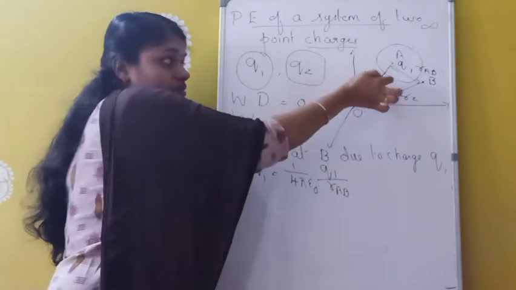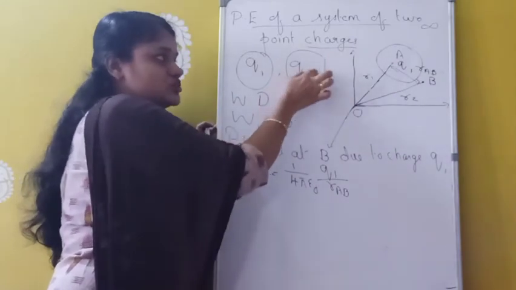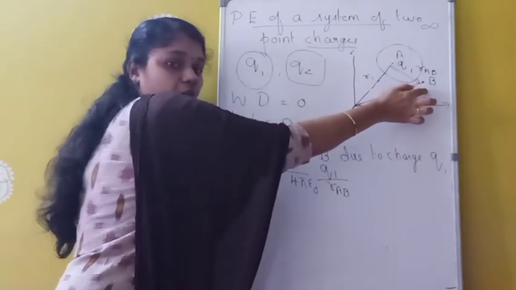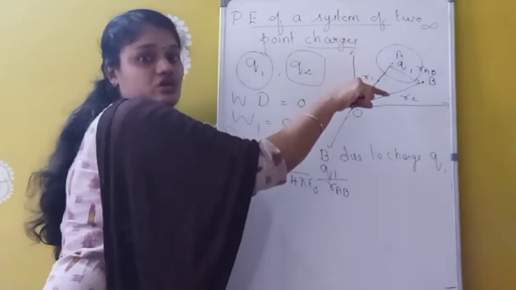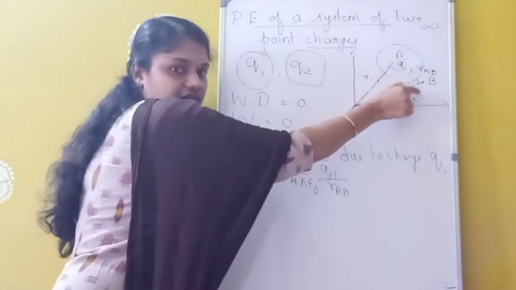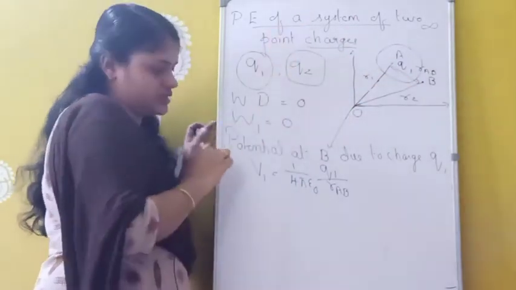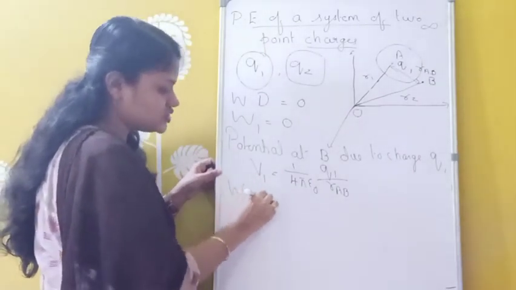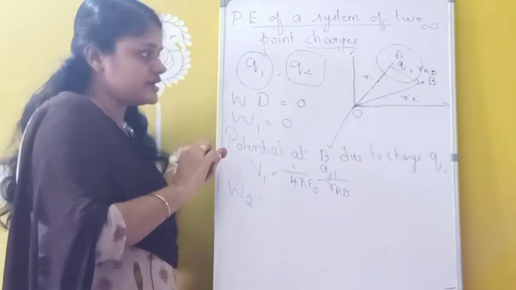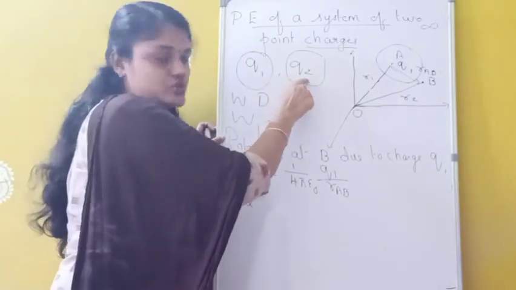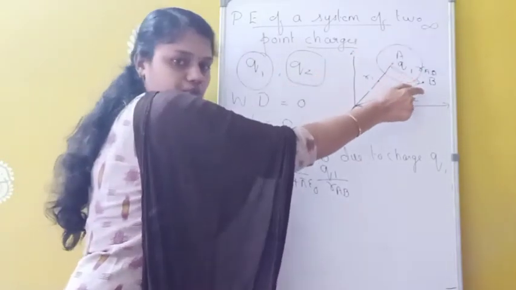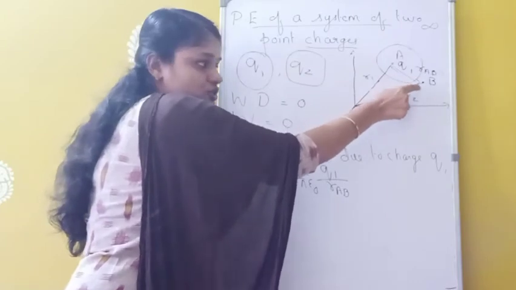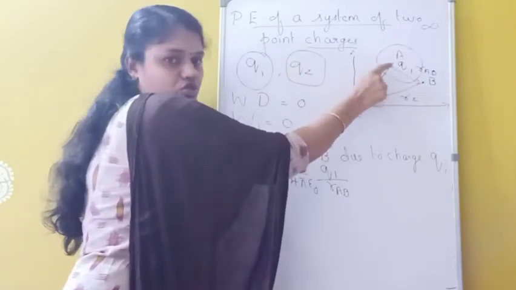Now we have to bring charge Q2 from infinity to this point B. For that we have to do some work, because now there is a potential here. That work done I am taking as W2. So W2 is the work done in bringing the charge Q2 from infinity to this position B, against the electrostatic force.